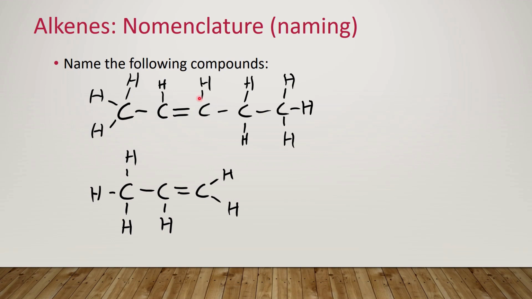Okay, so we see that we have 1, 2, 3, 4, 5 carbons in this molecule. So we're looking for a pent type molecule. It belongs to the ene family because it has a double bond in the structure, and it's in the second possible location from the left. So we see that we have pent-2-ene.